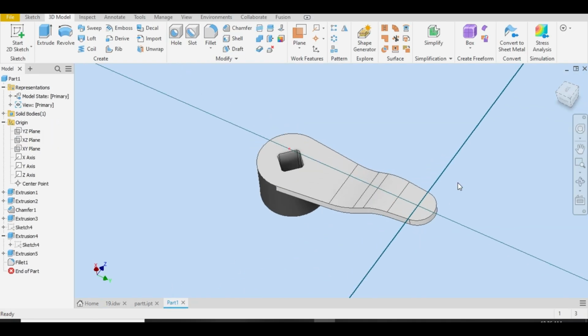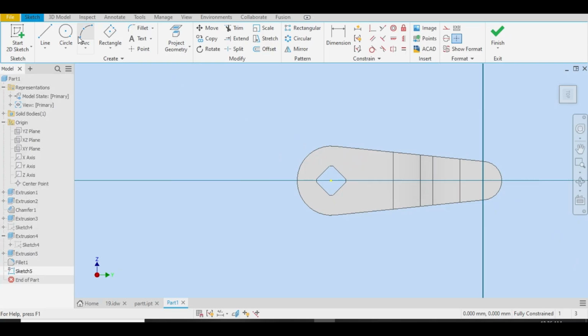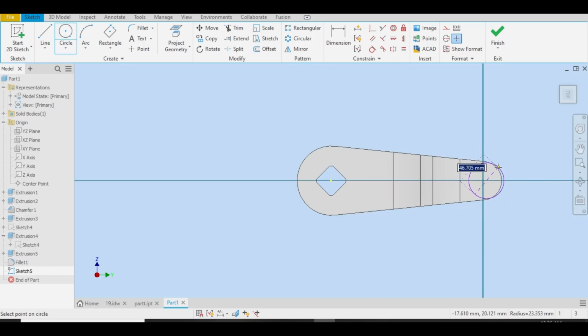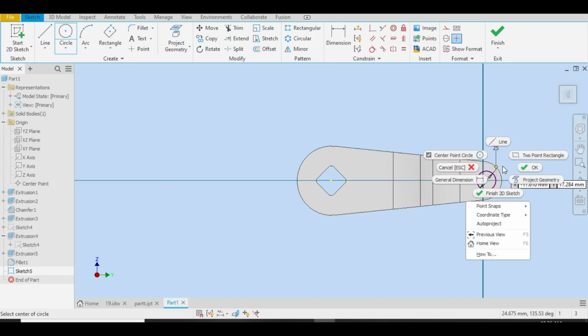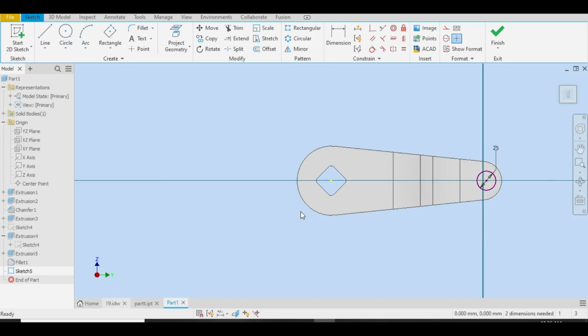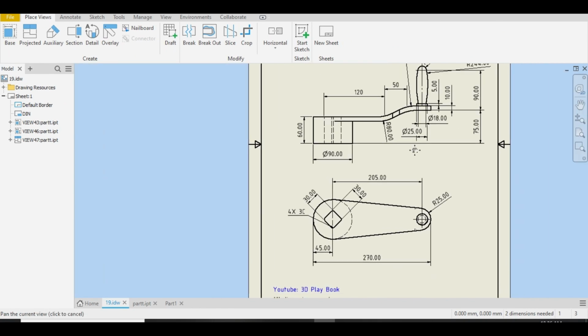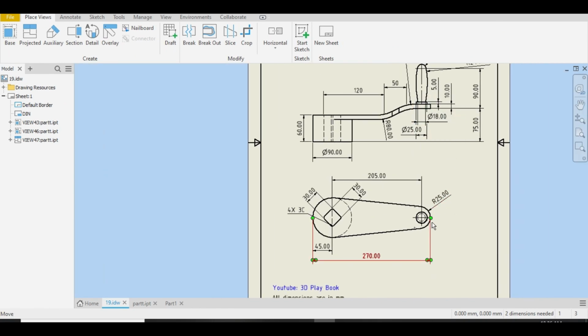Sketch here. Let me draw a circle of 25 millimeter diameter like this. Go back to the drawing sheet. Let me just zoom out. It is 205 from this center.